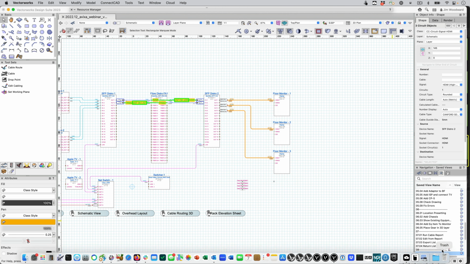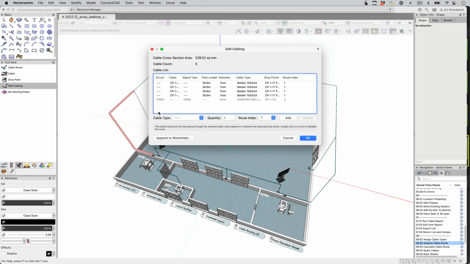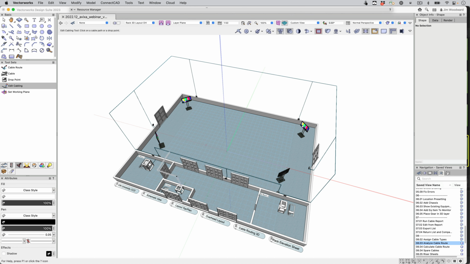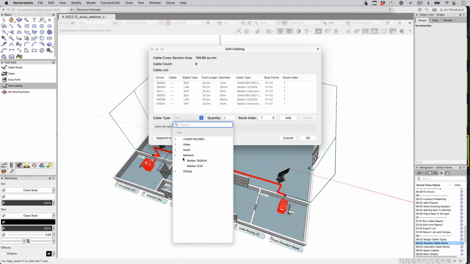With that applied, I can use the Edit Cabling tool and select any portion of the cable network, and it'll tell me what's in there. At this point, if I would like to add spare cabling, and I highlight that route, I can then add the necessary spare cable.